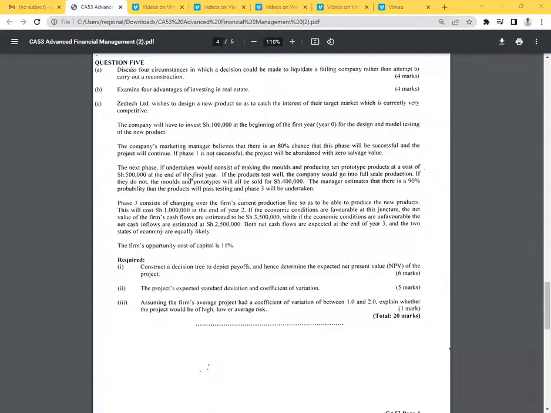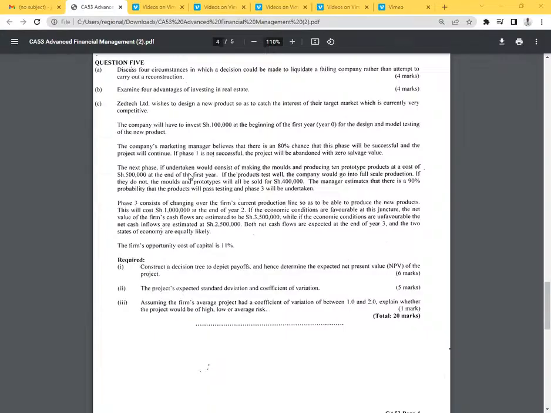The company's marketing manager believes that there is an 80% chance that this phase will be successful and the project will continue. If phase 1 is not successful, the project will be abandoned with 0 salvage value. The next phase, if undertaken, ladies and gentlemen, if I could just capture the first phase,